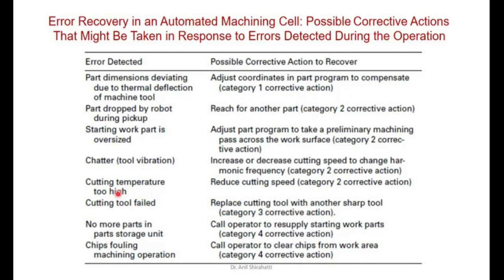Cutting temperature too high: reduce the cutting speed. Cutting tool failed: replace the cutting tool with another sharp tool. No more parts in the storage unit: call the operator to resupply the starting work parts. So these are the different errors detected and possible corrective actions to recover the process.